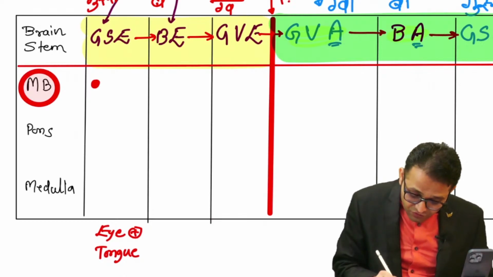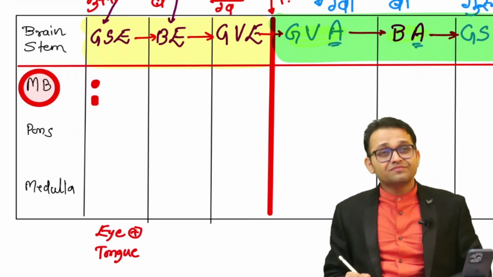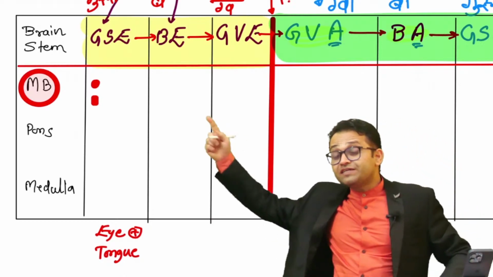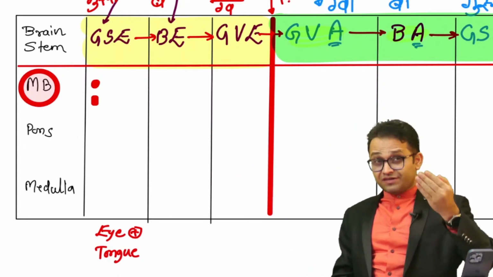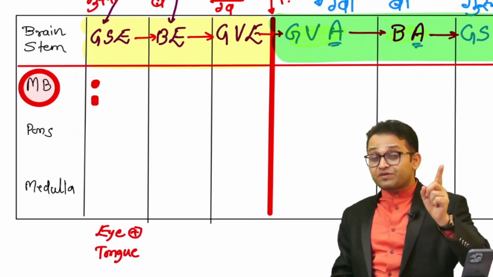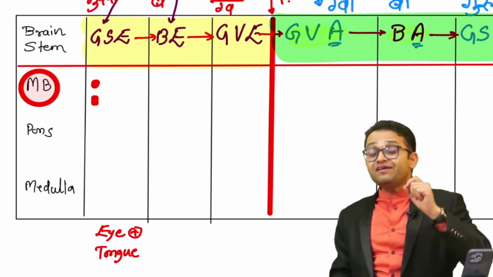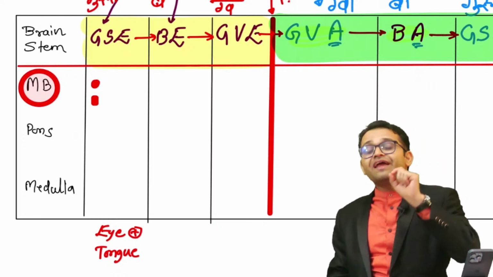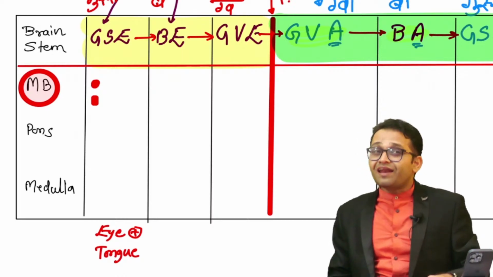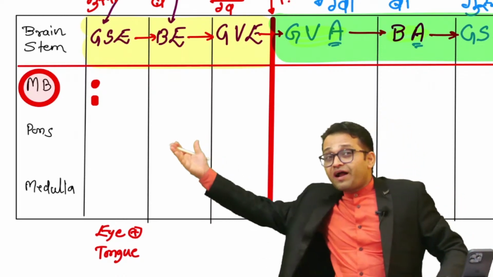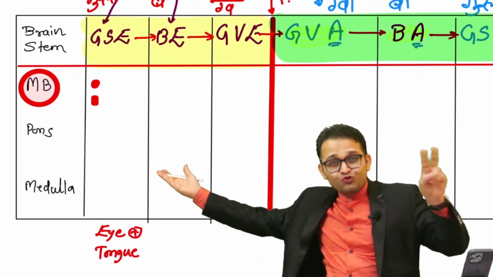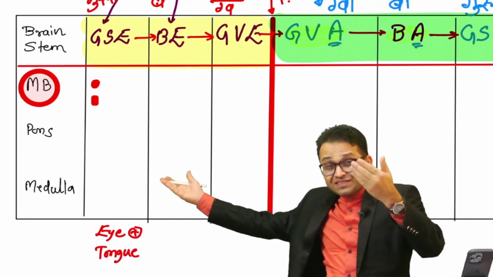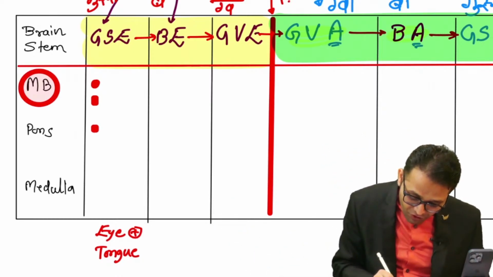Then, sir, fourth cranial nerve. It is also located in the midbrain. All extraocular muscles are supplied by the third cranial nerve, except SO4, the superior oblique, by the fourth cranial nerve, and LR6, the lateral rectus, is supplied by the sixth cranial nerve. I told you the formula 2244. This sixth cranial nerve is located in the pons.